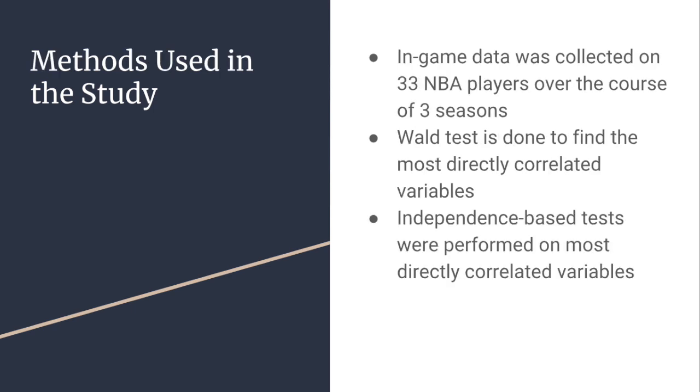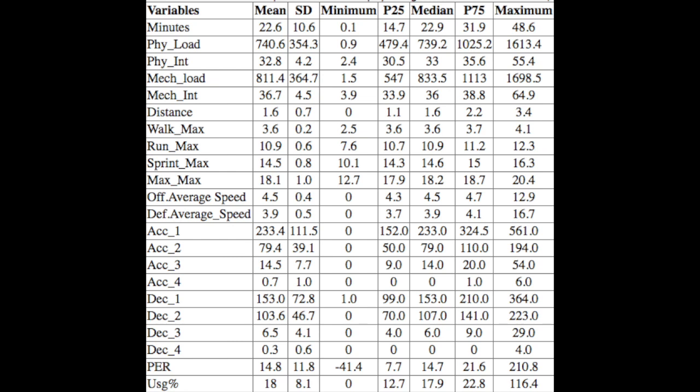In-game data was collected on one NBA basketball team over the course of 3 seasons. In total, there were 33 players. All variables in this study are physiological load and intensity, offensive and defensive average speed, distance, mechanical load and intensity, accelerations, decelerations, speed, player efficiency rating, and usage percentage.